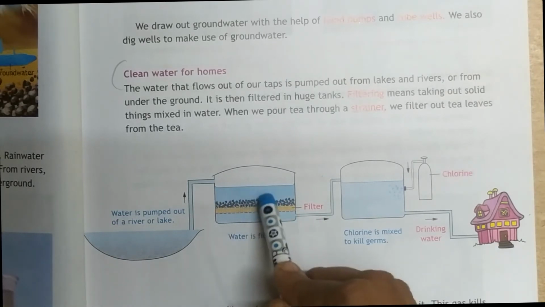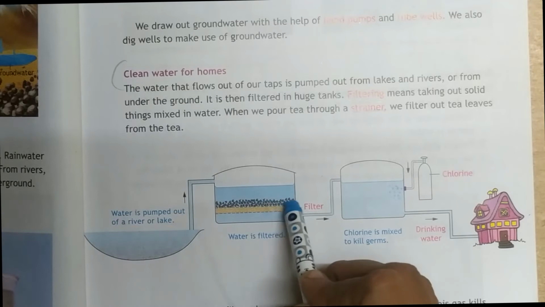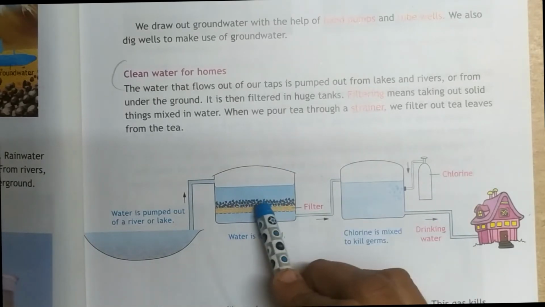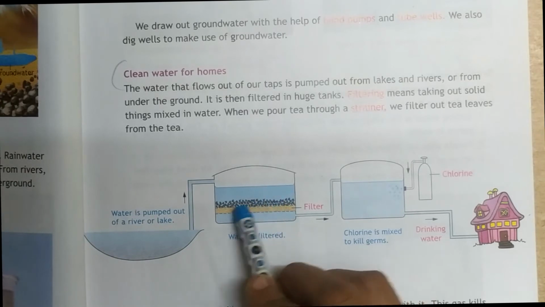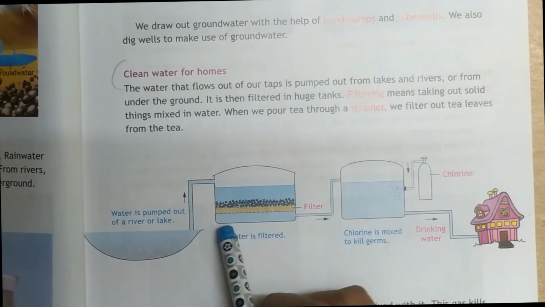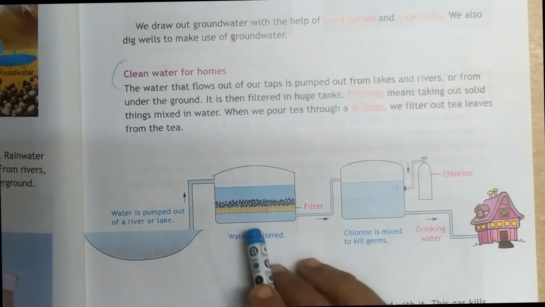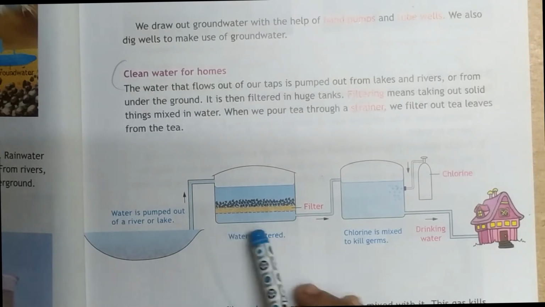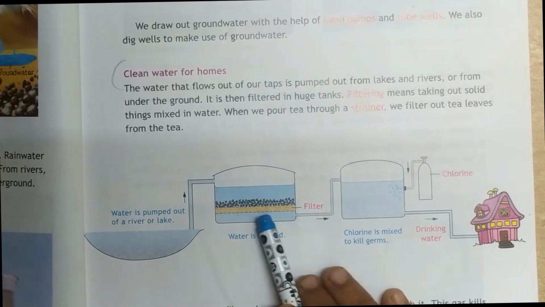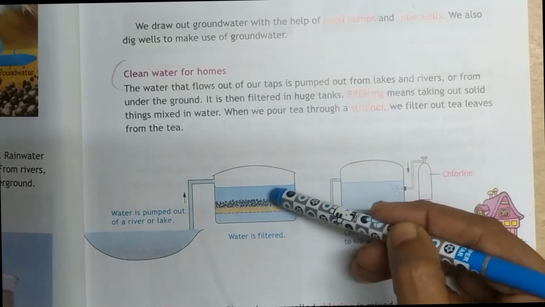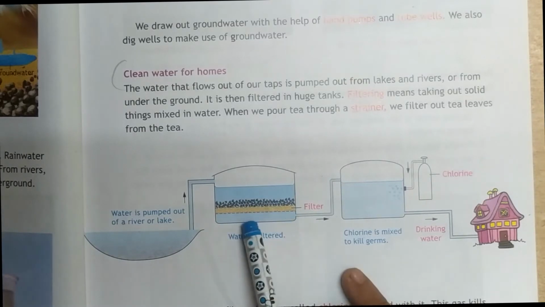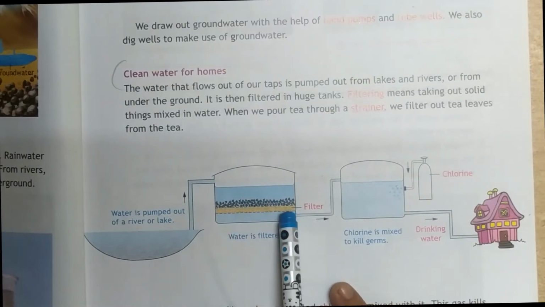Look at this: this is the solid things, this is the water, this is the filtered water, and these are the unwanted things being filtered. You can look at the picture: the black one is the solid particles, the yellow one is the filter, and the blue one is the filtered, pure water. The solid particles are lying above the filter.